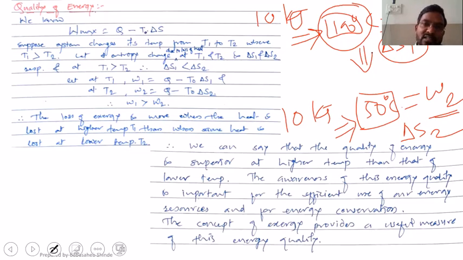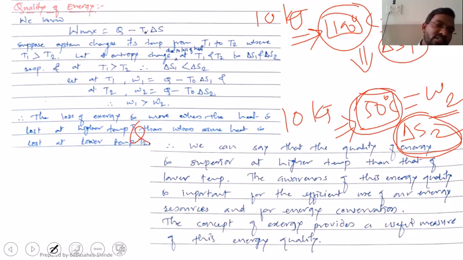Whereas if that same heat interaction is done at lower temperature, there will be a higher increase or decrease in entropy, because the relation is Q by T. Those two things are reciprocal to each other, right?